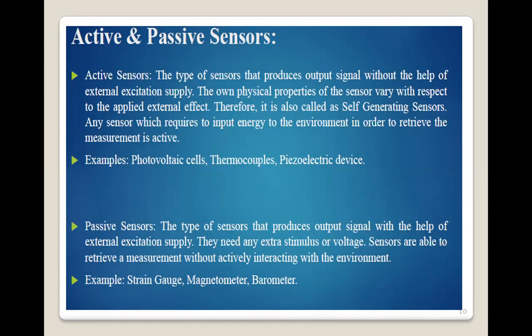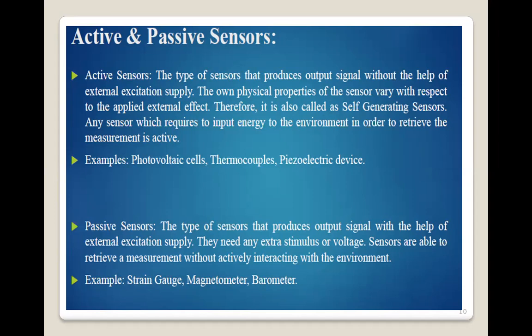That means its own physical property varies with respect to the applied external effect. Therefore, it is called a self-generating sensor. For example, a photoelectric cell, a thermocouple, or a piezoelectric device.